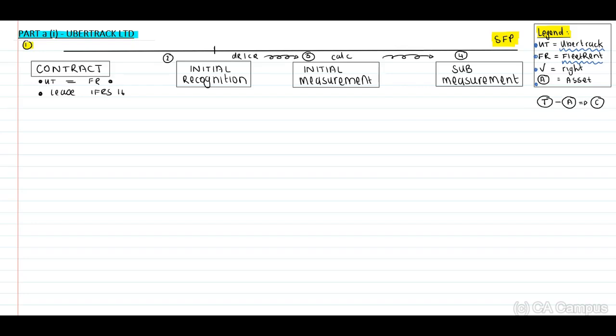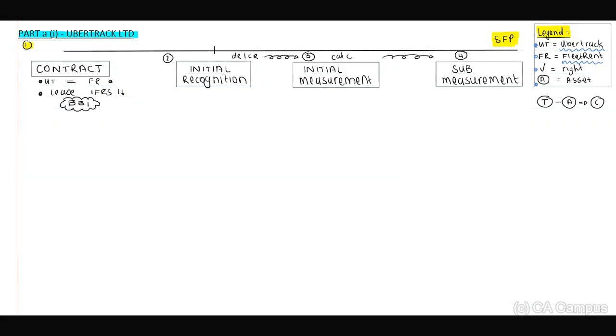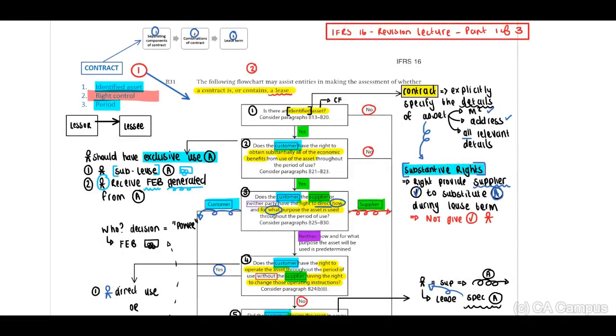Where do we start? You need to open B31 and let's briefly work through this. B31, now you can refer to your revision lecture part 1 of 3 if you can't remember exactly what everything meant. And I have provided you with this handout when we looked at IFRS 16 as well. Right, now the main thing in terms of our contract, when you look at the left side of your screen, we need to identify if there is an identified asset. And you will have to refer to B13 to B20.